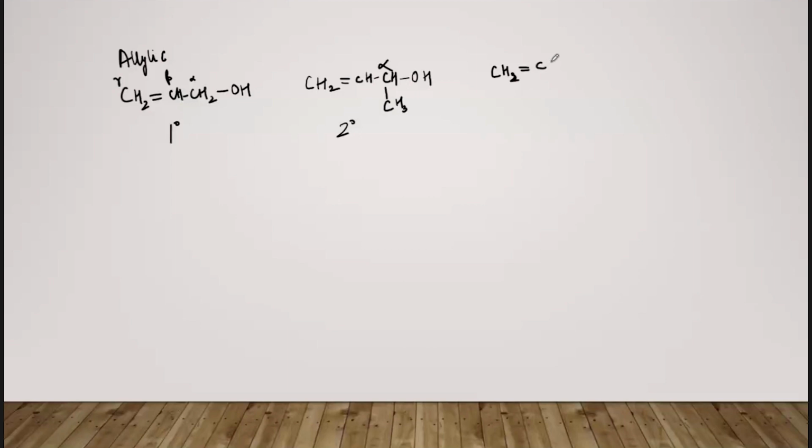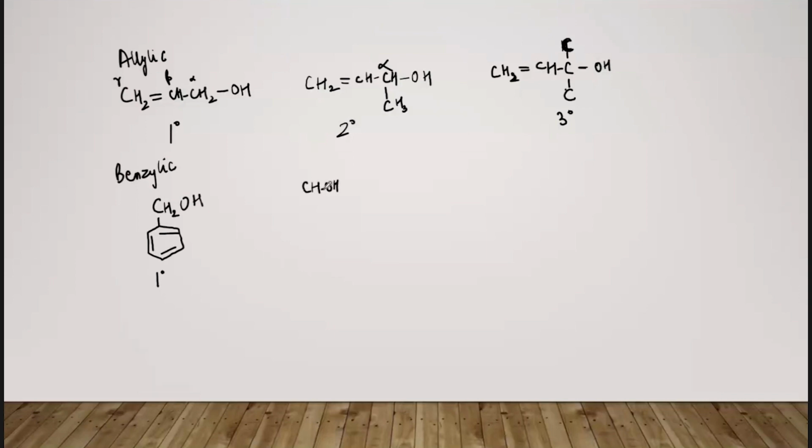CH2 double bond CH, C, OH, this is carbon. Now in this case the allylic group is present, but the number of carbon atoms attached to the alpha carbon is 3. That is why this is known as a tertiary or 3 degree allylic alcohol. Coming to the benzylic group, because this alpha carbon is attached to only 1 carbon here, it is 1 degree benzylic.